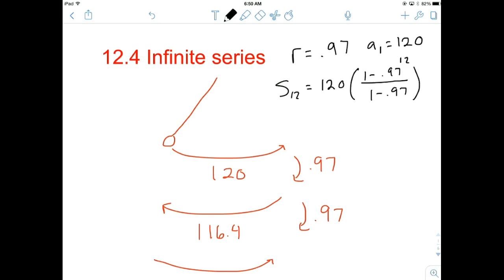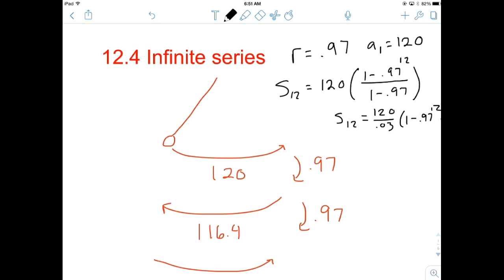All right, again, I think it's easier to move that denominator underneath the A sub 1. So the sum of the first 12 terms is 120 divided by 0.03 times 1 minus 0.97 to the 12th.